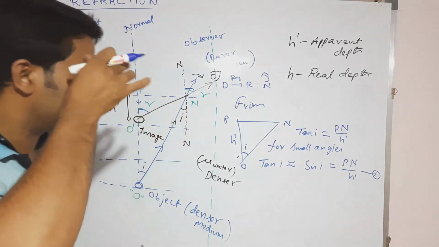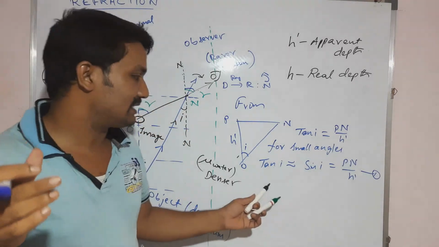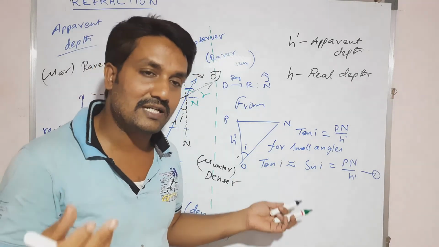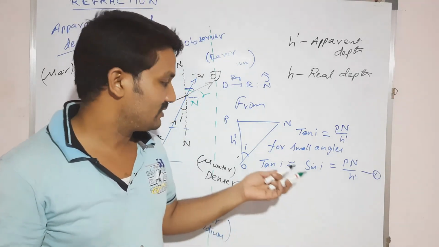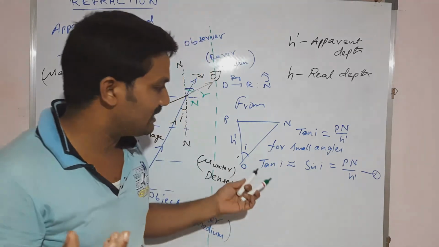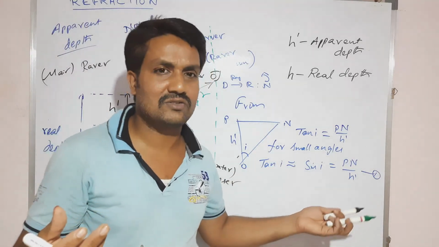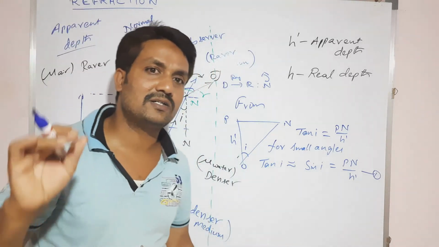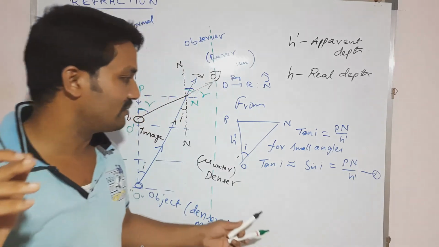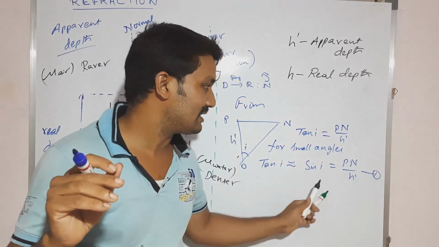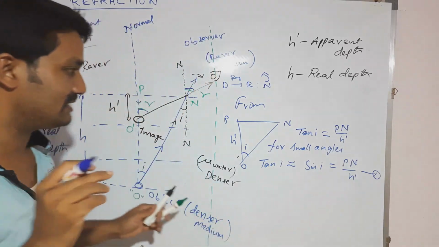So for small angles we may write sin i equal to i, and sin r equal to r. So tan i is approximately equal to sin i, hence we are taking PN by h dash.